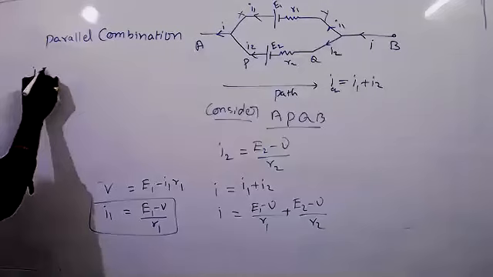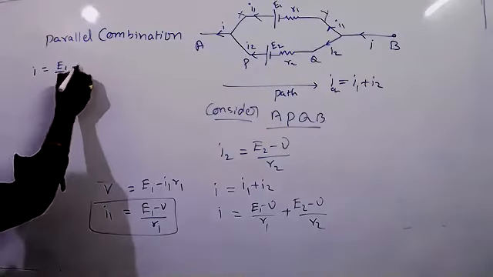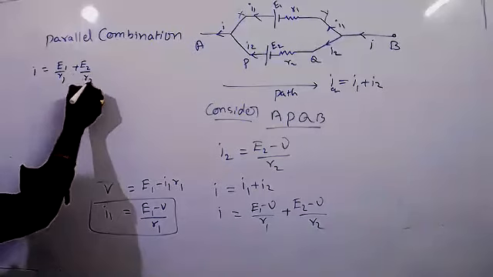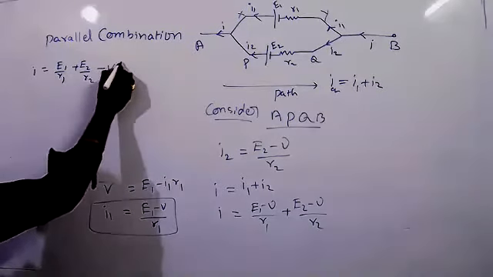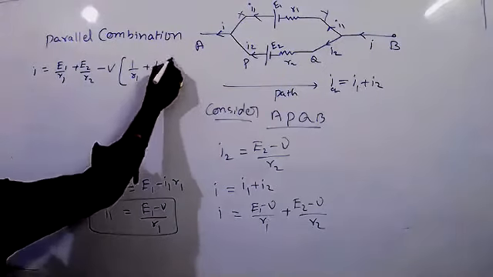So I equal to E1 by R1 plus E2 by R2 minus V, if you take 1 by R1 plus 1 by R2 common.